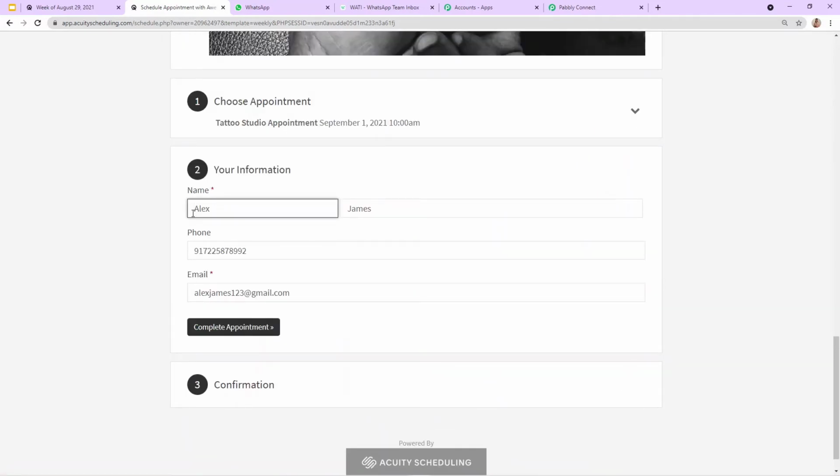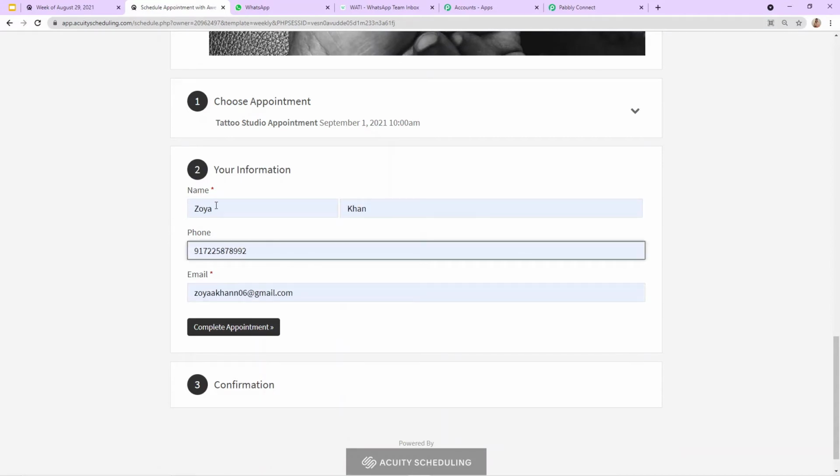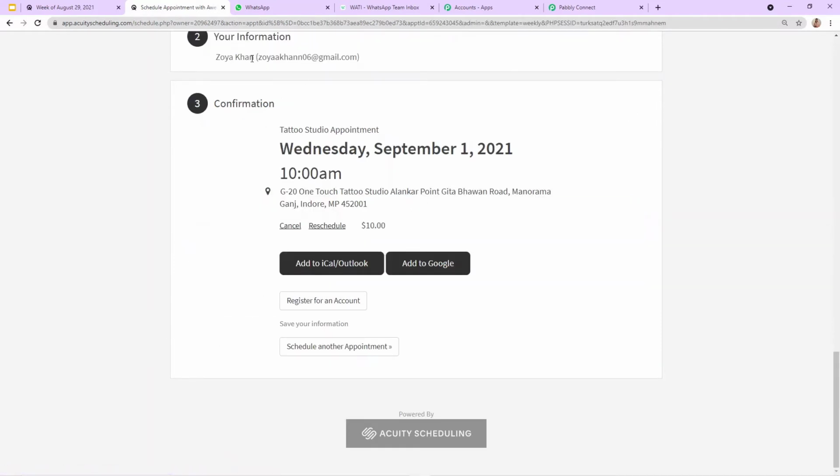Here I'm going to change the details of a customer. Okay, so this is my customer. Her name is Zoya Khan, her phone number and her email address. And then I'm going to click on confirm appointment. Now here you can see the appointment is booked. Now we need to see if the same details are captured into Pabbly Connect or not.